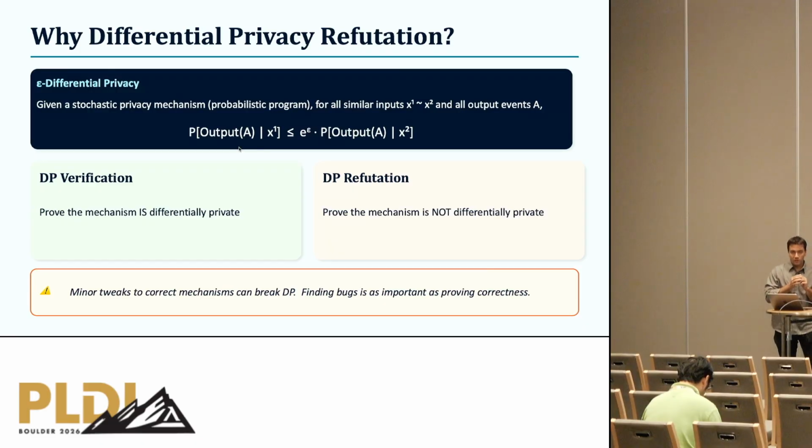So let's set up the stage for the problem. We are considering differential privacy, which is essentially a formal notion for ensuring privacy of data when extracting statistical data from, let's say, some database or set of information.